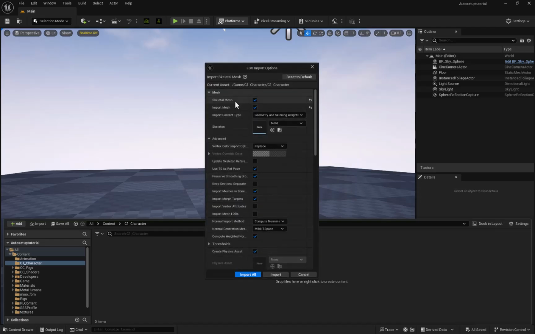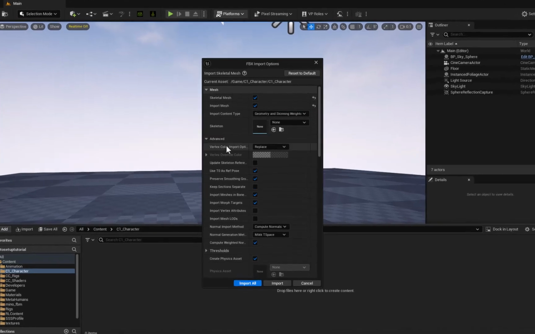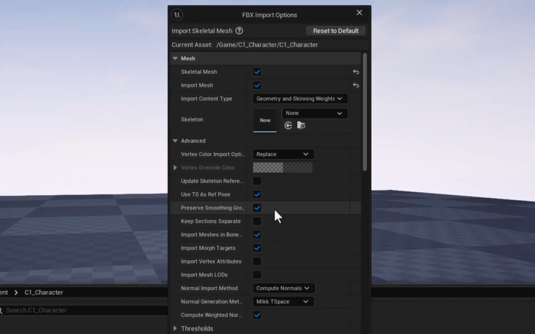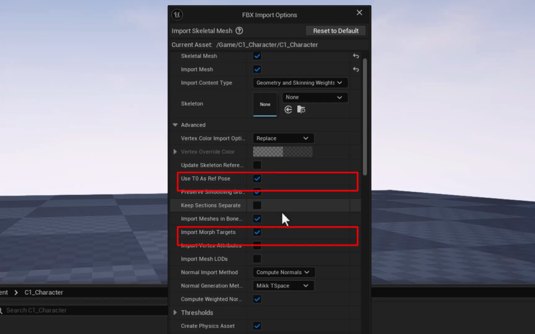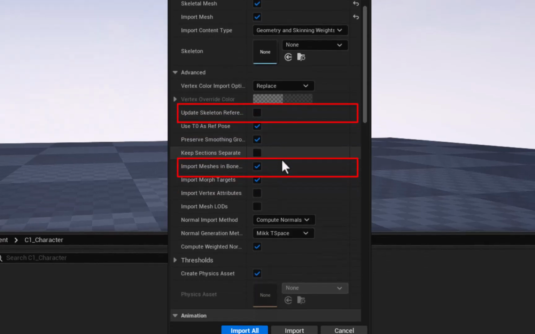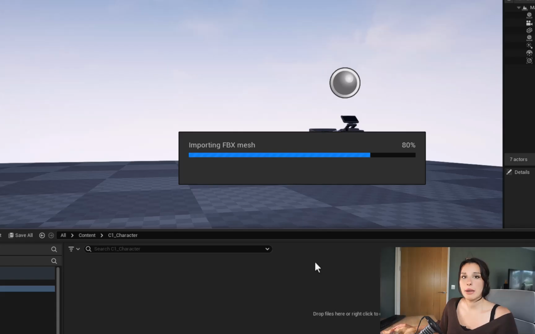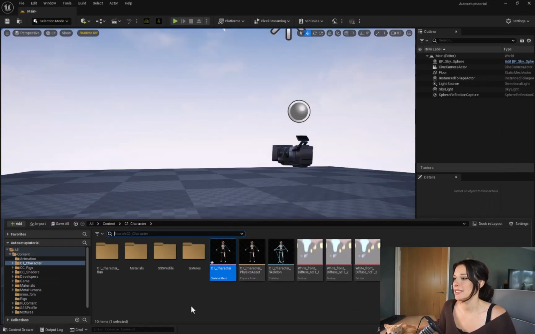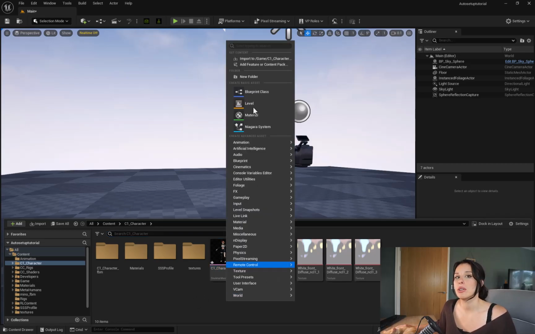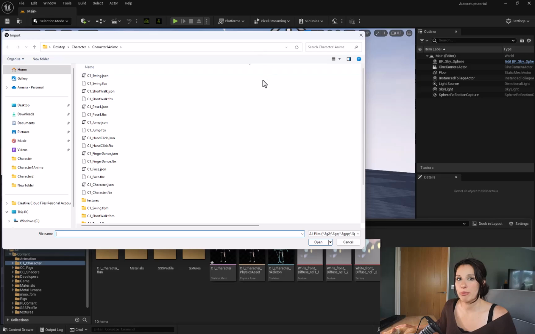my character. From the FBX import options, I just ensure that use T0 as ref pose is checked, as well as import morph targets is checked. So I'm going to click on import, and as you can see, that's imported all these assets here as well as my shaders. Now we're going to import each of the animations one by one, and all I need to do again is right click in this folder and click on import, select my FBX that I exported with the